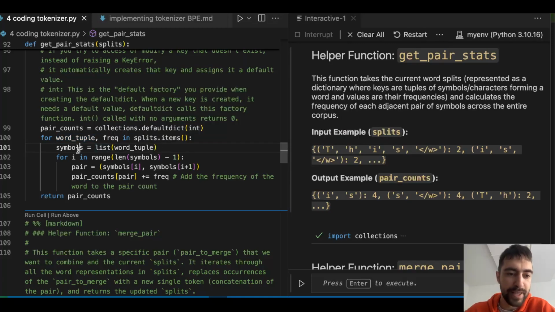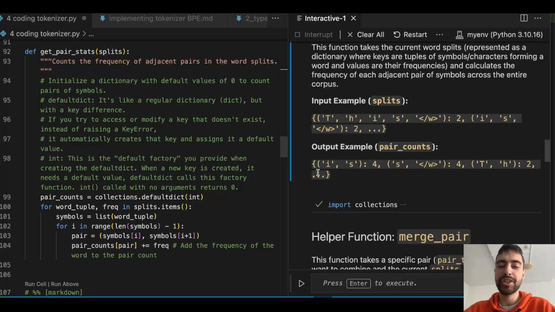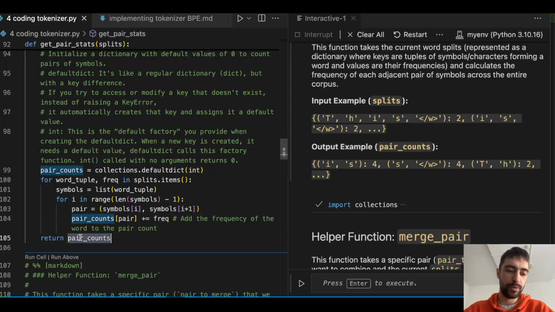So now we have a list of symbols that's going to be these elements. My bad, this is just an example. This is not the executed code. This is just a hand-written example, and in the end we will execute this code. But in the end here, we return pairCounts. And that's it.